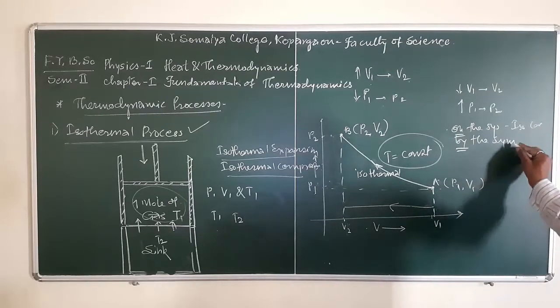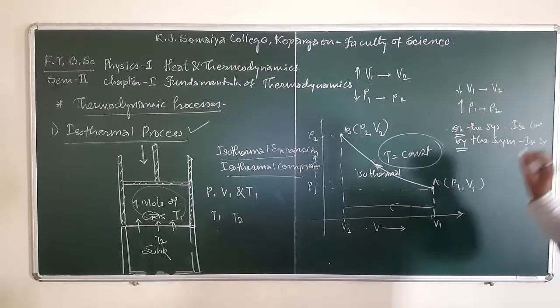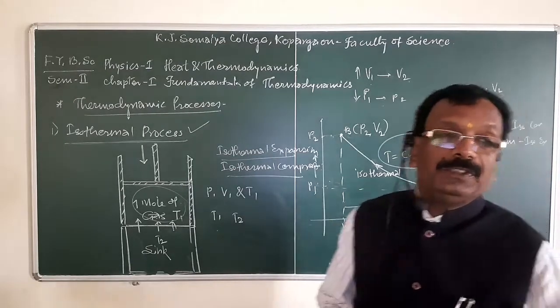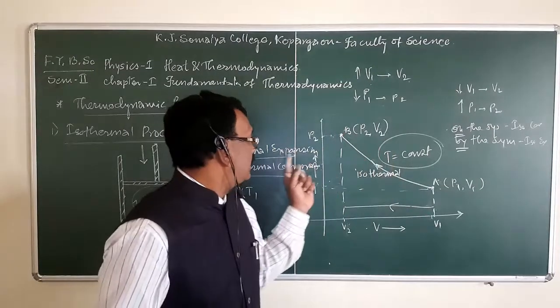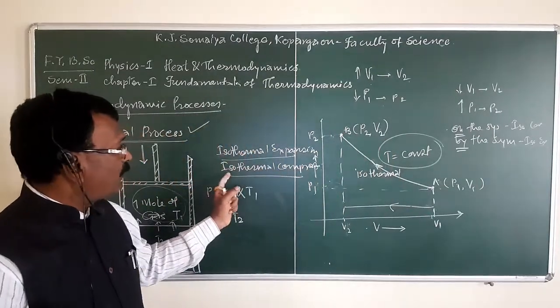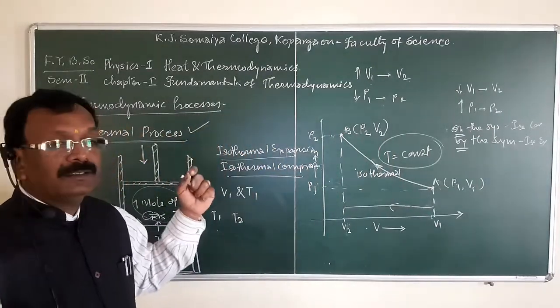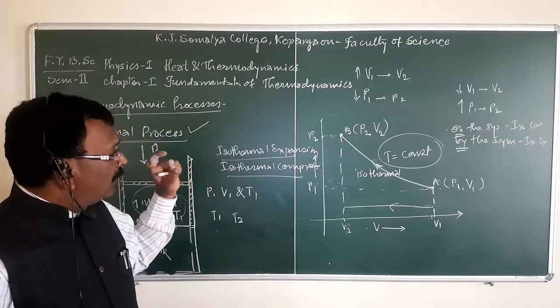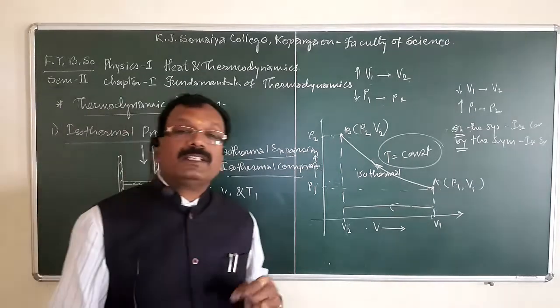Work is done by the system in isothermal expansion at constant temperature. So, these two changes, isothermal expansion and isothermal compression, are very important, and these changes take place at constant temperature.